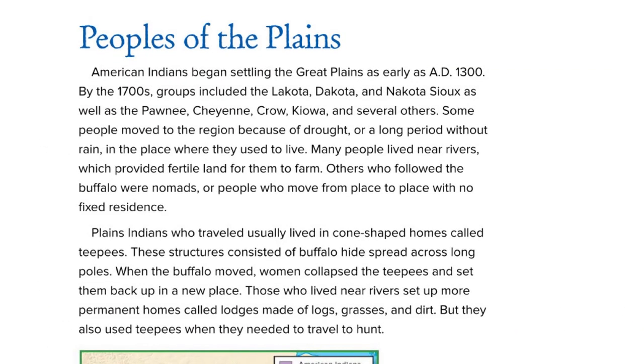American Indians began settling in the Great Plains as early as AD 1300. By the 1700s, groups included the Lakota, Dakota, Nakota Sioux, as well as the Pawnee, Cheyenne, Crow, Kiowa, and several others. Some people moved to the region because of drought, or a long period without rain, in the places where they used to live. Many people lived near rivers, which provided fertile land for them to farm. Others who followed the buffalo were nomads, or people who moved from place to place with no fixed residence.